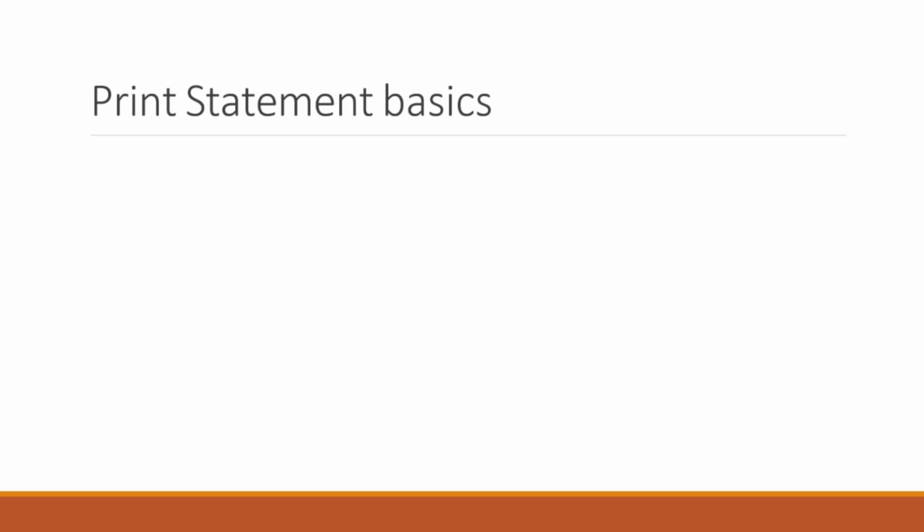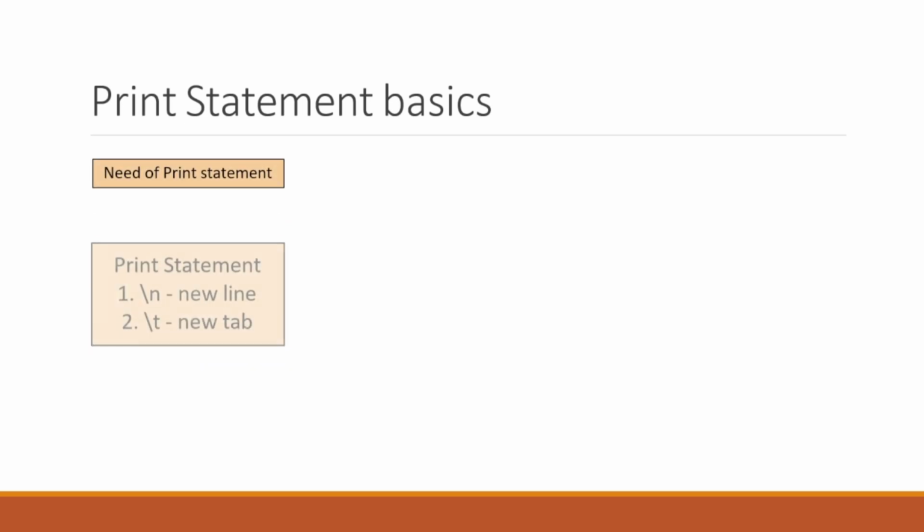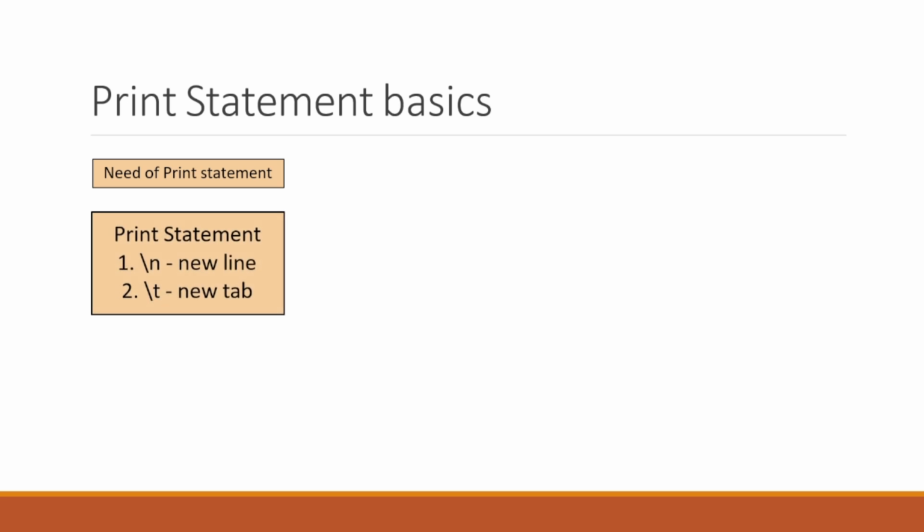Okay, again here we have print statement basics. First comes the need of print statement. So okay, here we have given actually print statement. Backslash n is used for printing the data in new line. Backslash t is used for printing the data in new tab. Now like in our Google we have plus sign, and using that plus sign we can open a new tab. So that new tab is different than this. Okay, so here new tab means a space comes in.